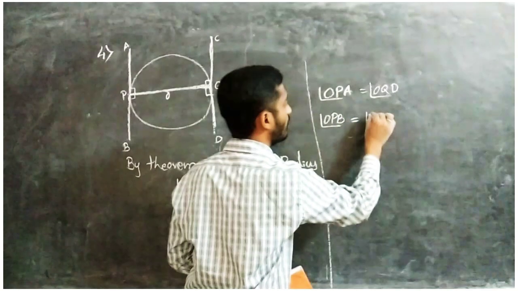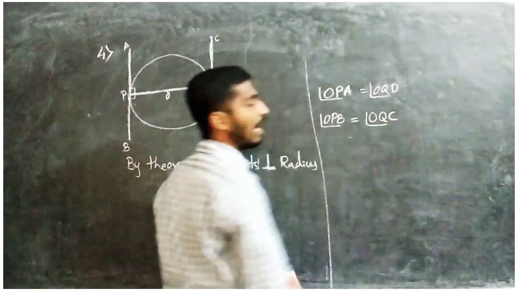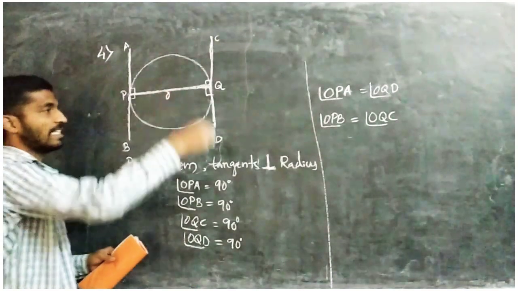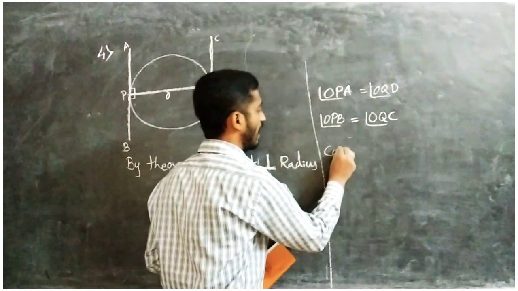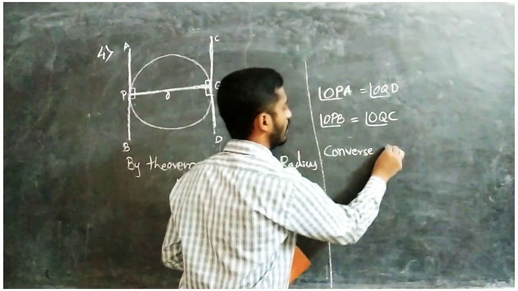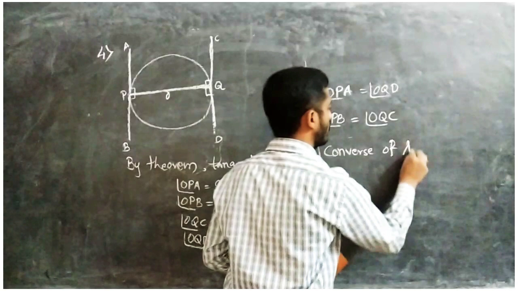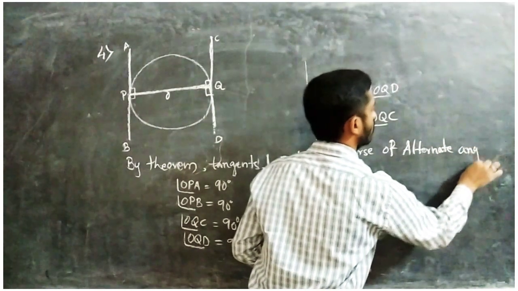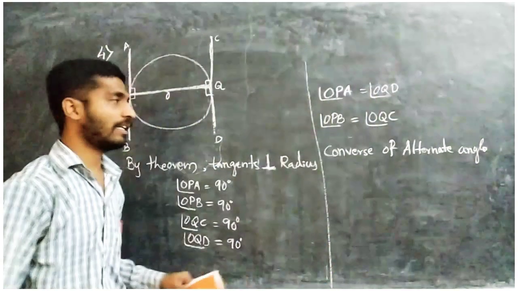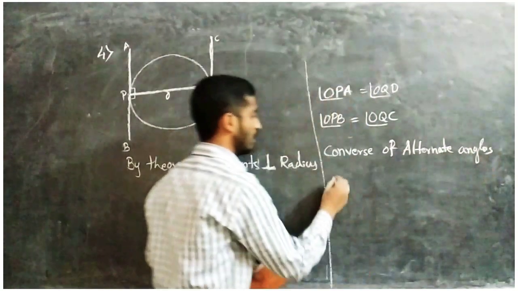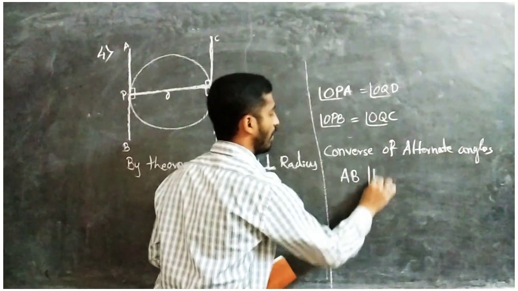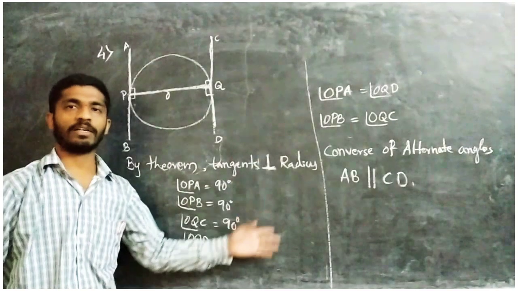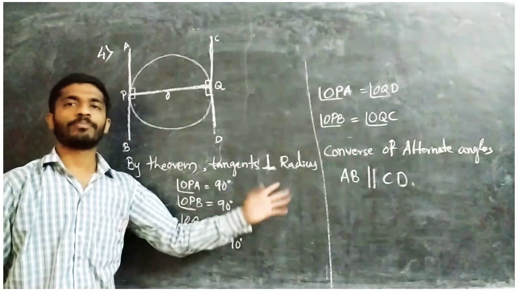These are also another pair of alternate angles. So when alternate angles are equal, then automatically the lines are parallel. So for that you can write, converse of alternate angles, then AB is parallel to CD. Understood? When the alternate angles are equal, then the lines are parallel.